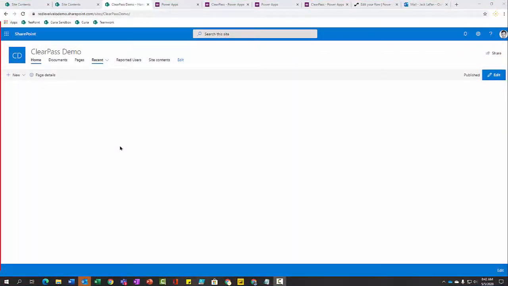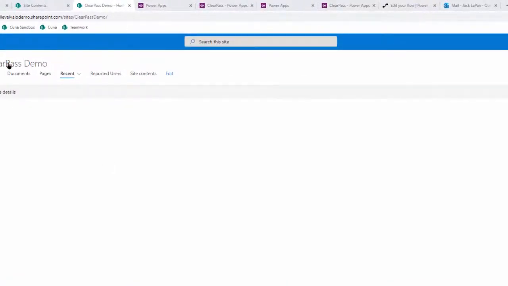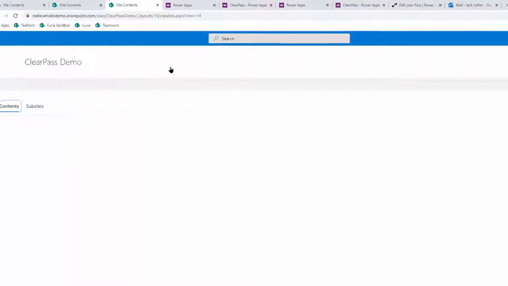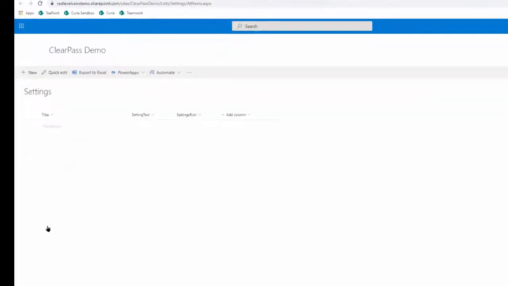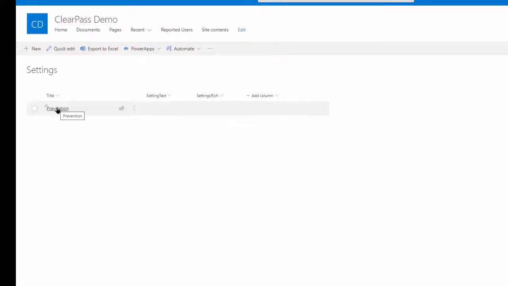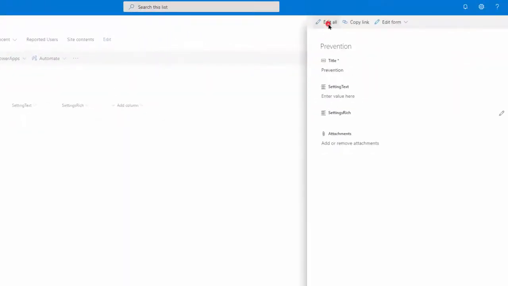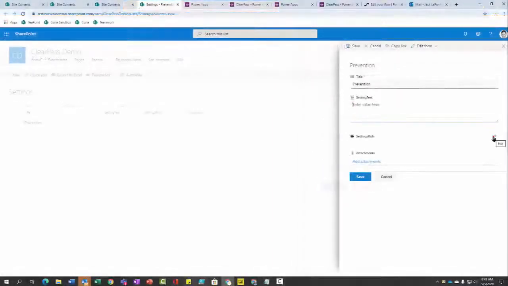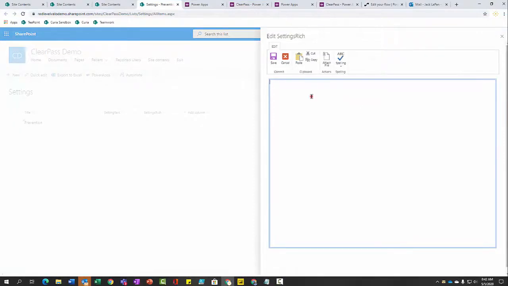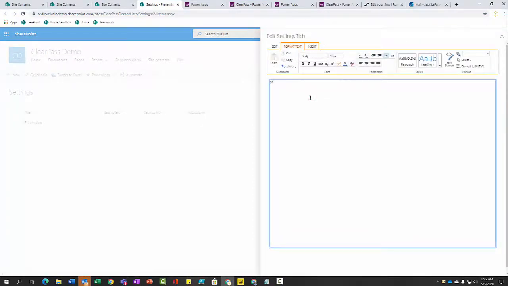To update the Preventing the Spread of COVID message, go to your ClearPass SharePoint site, and under Site Contents, you'll have a list called Settings. You'll have an entry called Prevention, and you can edit that and enter in your text and add your message.